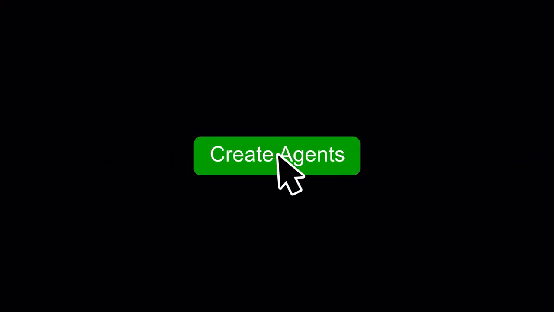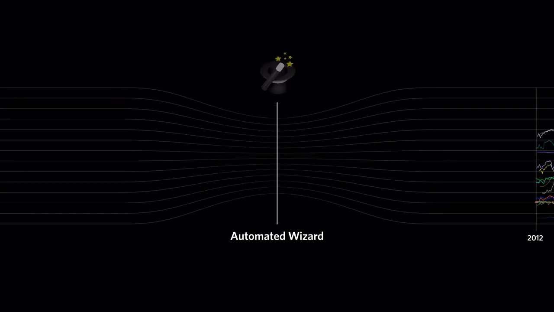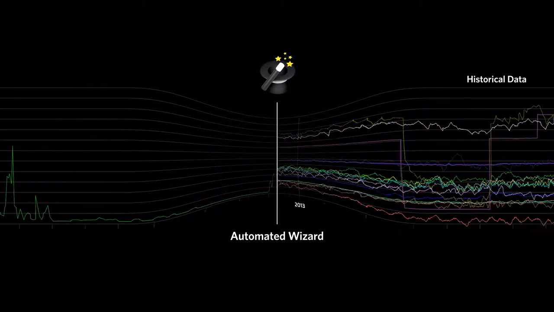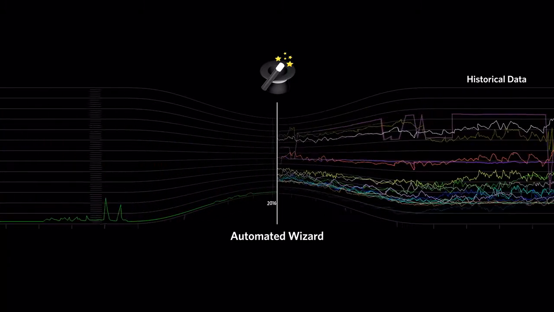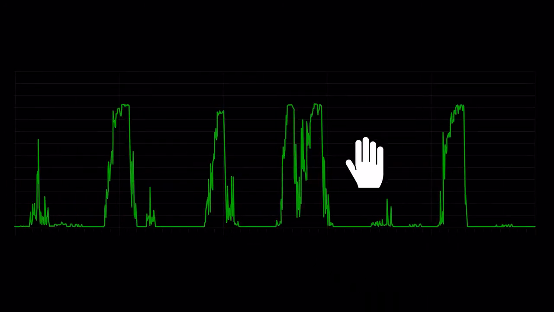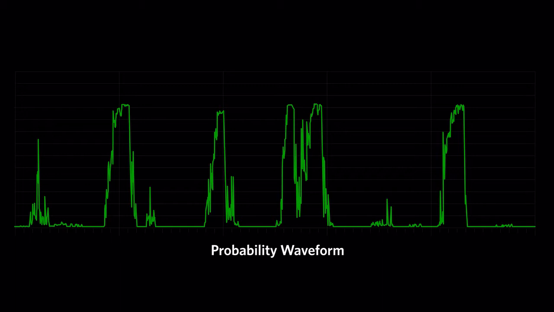With the simple click of a button, an Aspen Mtell proprietary software wizard amalgamates multiple historical data trends over several years into one easy-to-understand chart, showing the probability of failure at every point in time. This chart is called a probability waveform.